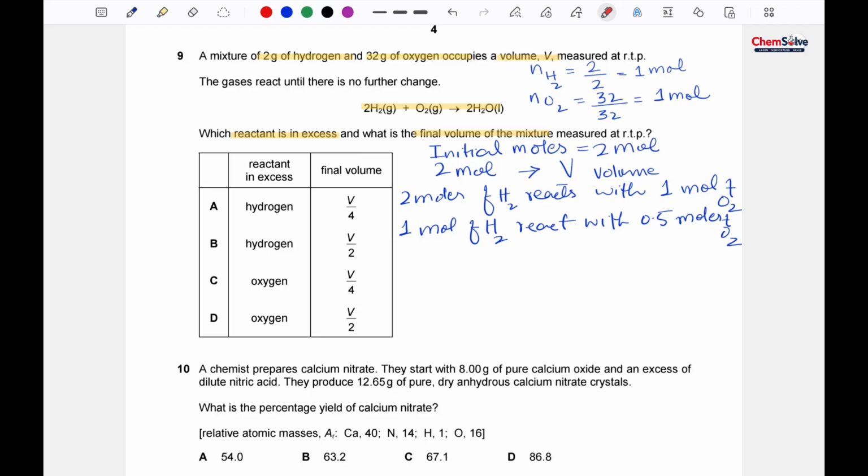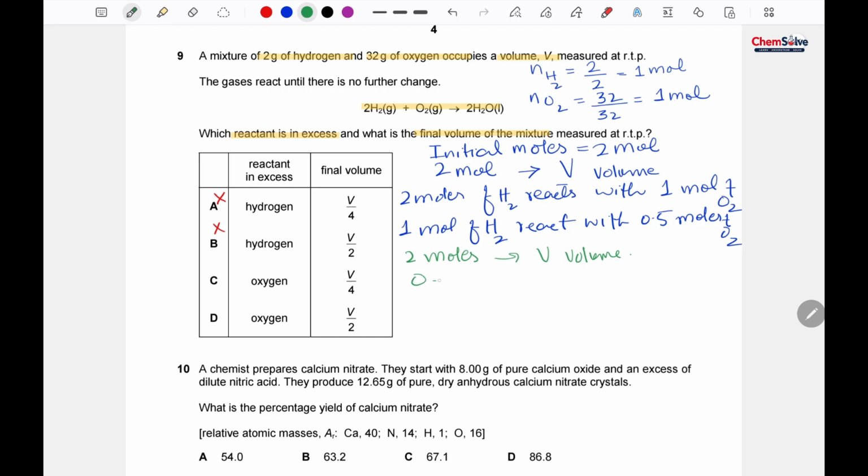So from this discussion we reach a conclusion that options A and B are the incorrect ones, because oxygen is the one which is in excess. So we have to compete between option C and D. Now look at the other part of the question, that is the final volume. So how to calculate the final volume? Two moles is volume V.